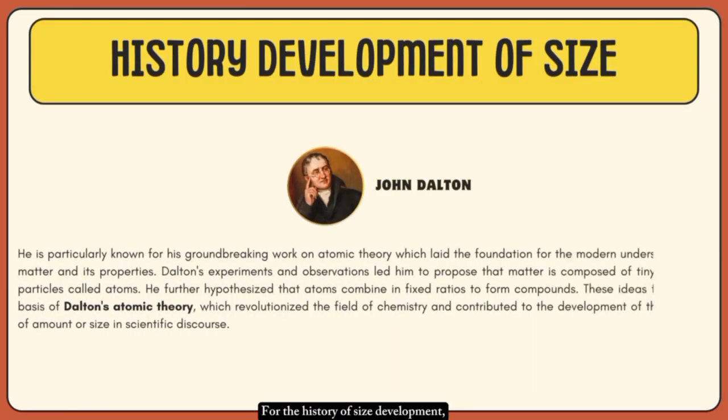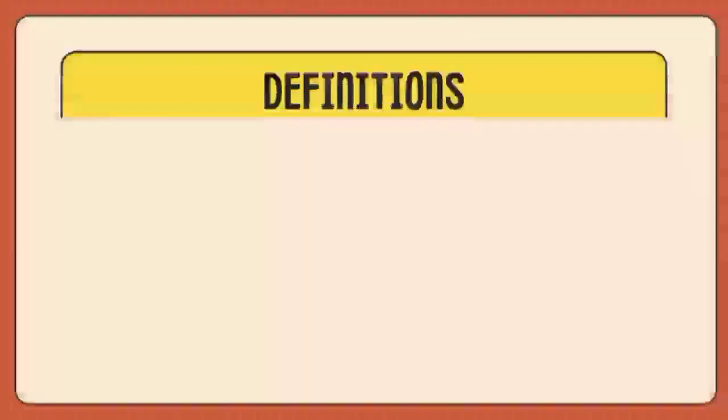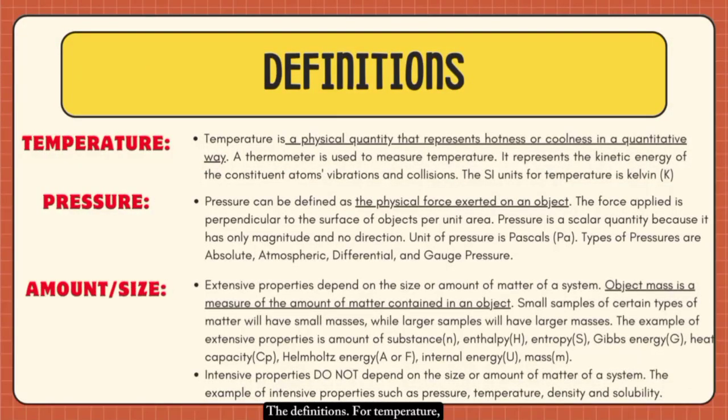For the history of size development, John Dalton's atomic theory, based on experiments and observations, proposed that matter is composed of atoms, which combine in fixed ratios to form compounds. The definitions. For temperatures, temperature is a physical quantity that represents hotness or coolness in a quantitative way.